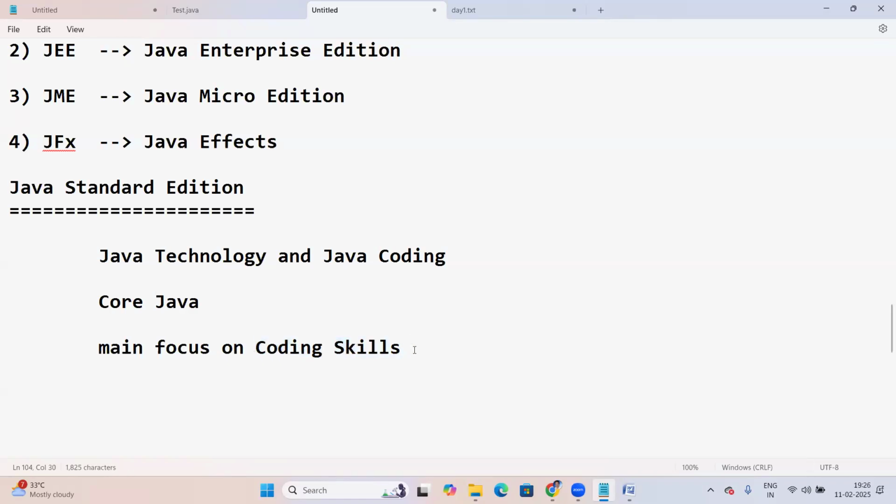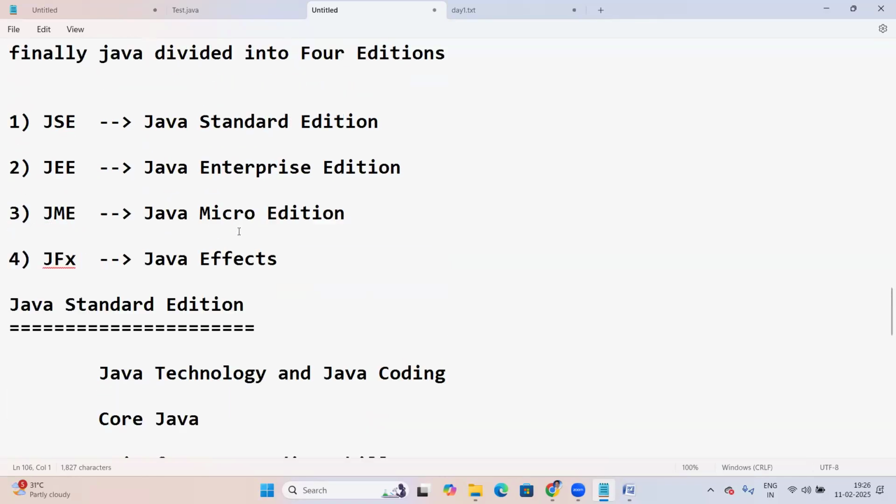Coding skills are very important for every developer, maybe a Java developer, .NET developer, or Python developer. So our main focus is on coding skills. In core Java learning, you have to focus on coding skills. This is most important. If you are good at coding skills, then it is easy to work on frameworks. Fine, so next, Java Enterprise Edition.